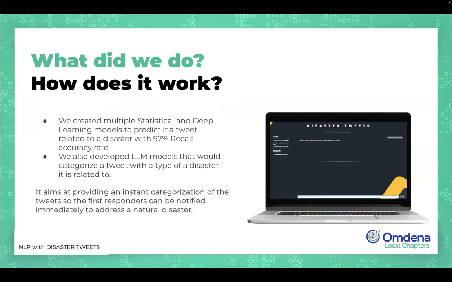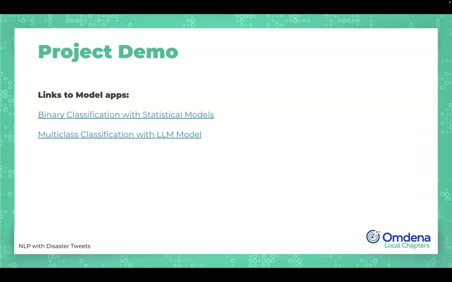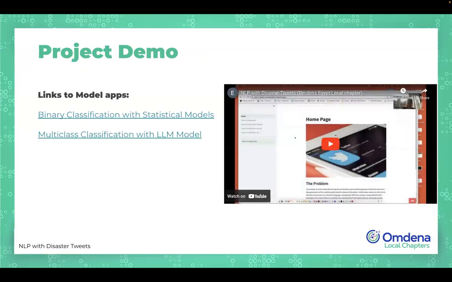Our statistical models give instant output with the prediction of disaster or non-disaster, and the multi-class LLM models take up to about 30 seconds to categorize the tweet. We created two applications that I will go over. One is the binary classification with statistical models, and the second is the multi-class classification app with the LLM model.